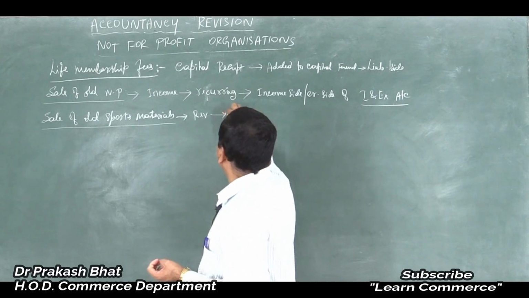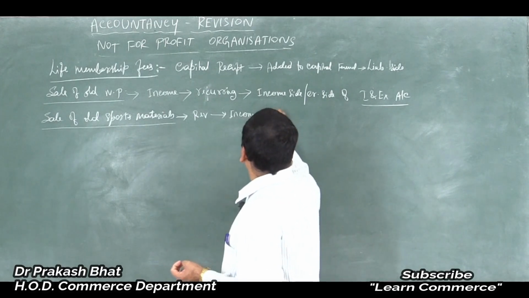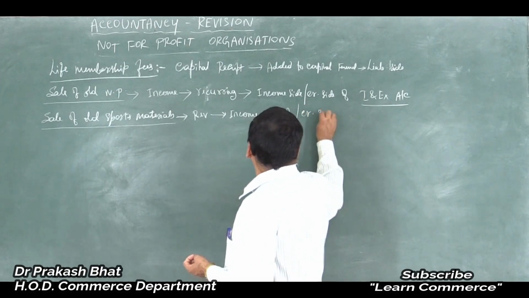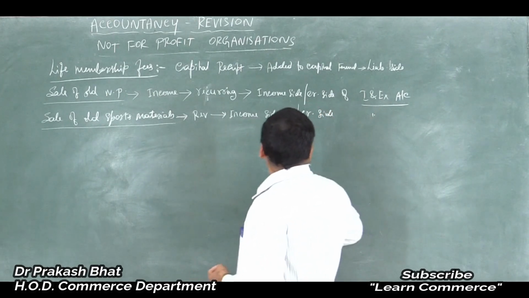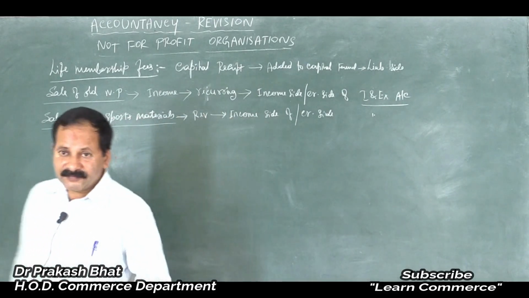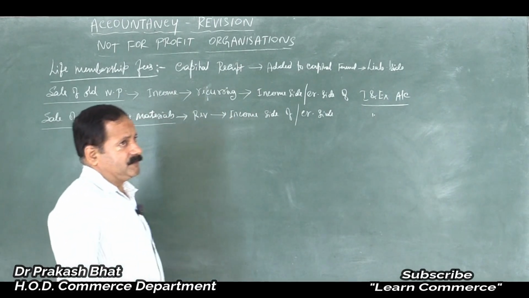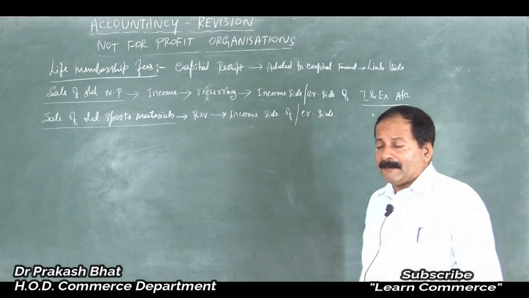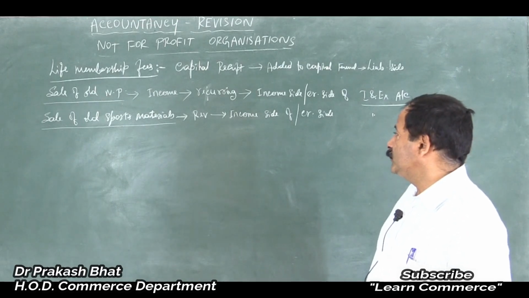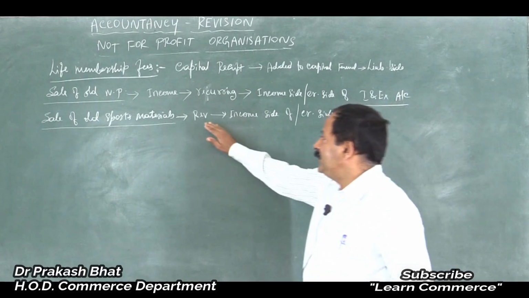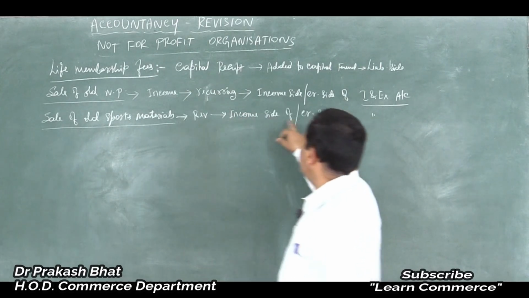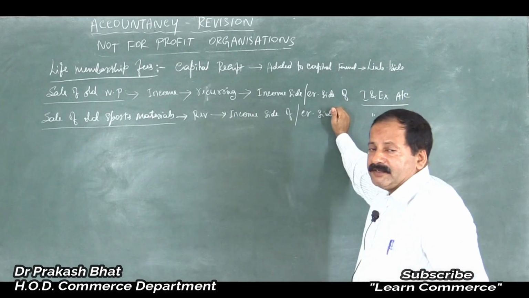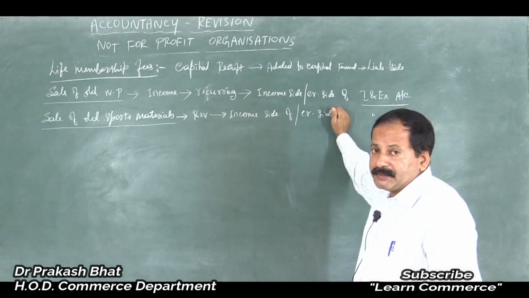So whenever they sell these things, there will be income for them. It is an income to the sports club. So it should be entered on the credit side of the income and expenditure account, or income side, or right hand side of the income and expenditure account. That is what you have to do here.